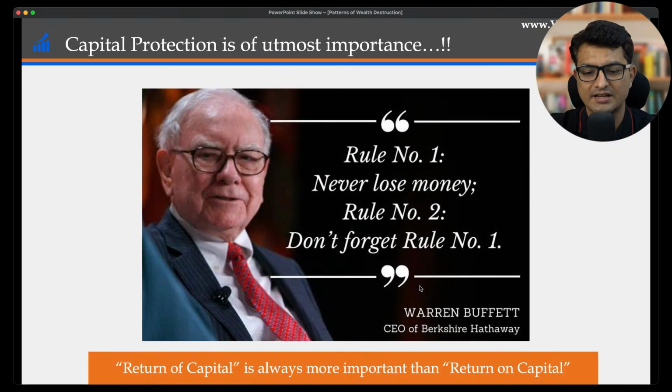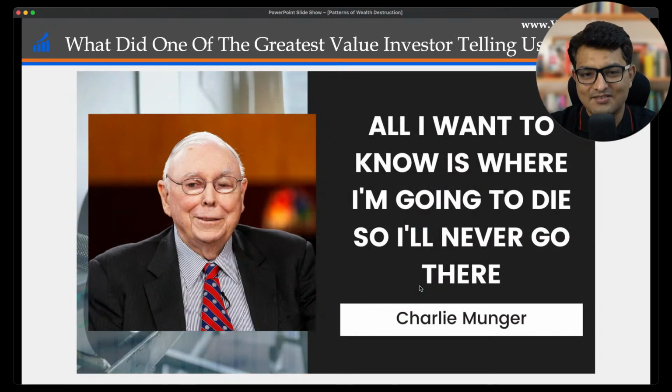So that is why today's topic, whatever we are discussing, is very, very important, very, very critical in your investing journey. So protection of capital is of utmost importance, and even Warren Buffett has said, return of capital is always more important than return on capital. Rule number 1 is never lose money. Rule number 2, don't forget rule number 1. And even Charlie Munger has said, all I want to know is where I'm going to die, so I'll never go there.